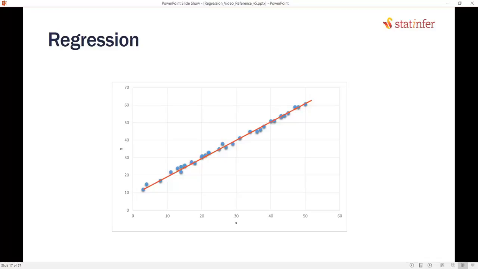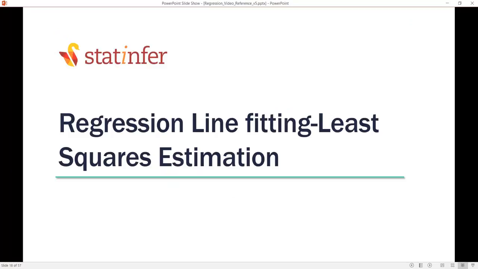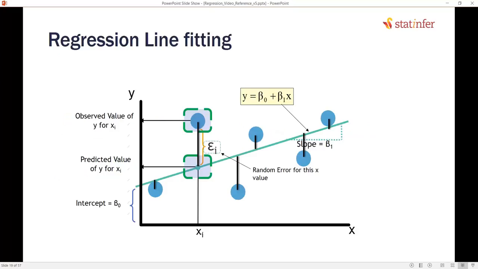But this line that represents the relation between x and y is called the regression line. Y is the target variable, it depends on x. So, regression line fitting using least squares estimation. How do we fit it in a theoretically correct manner? Okay, so let's try to understand this regression line fitting.